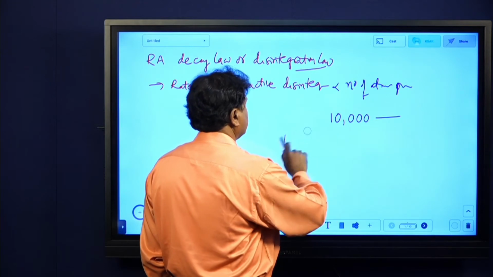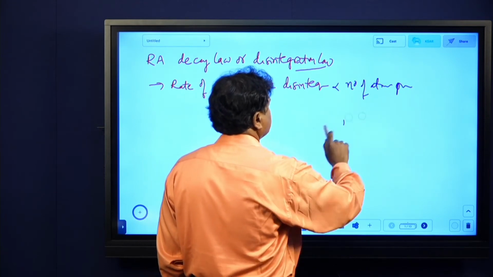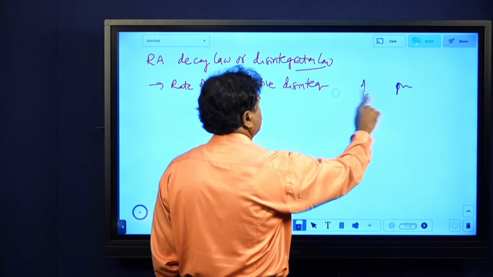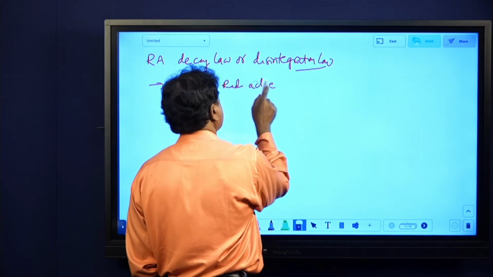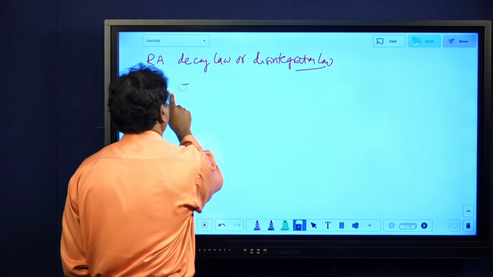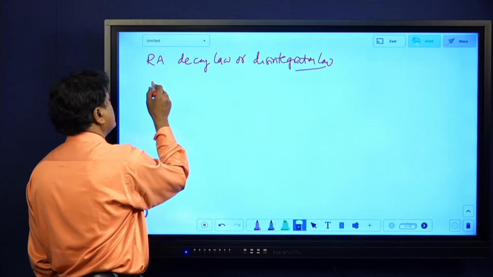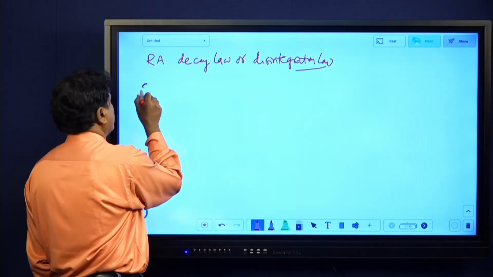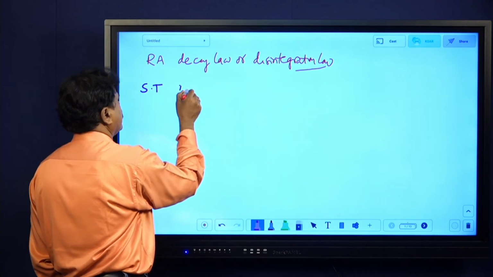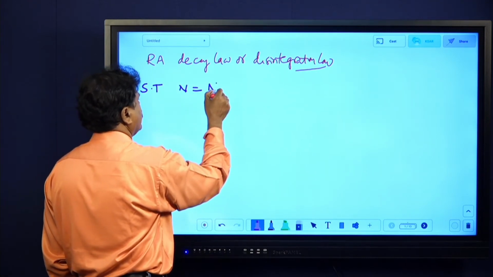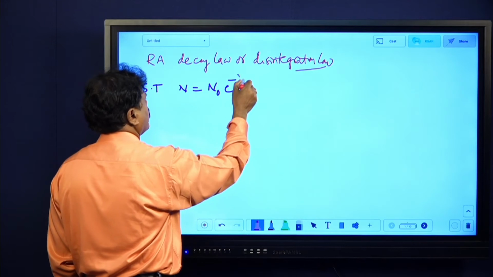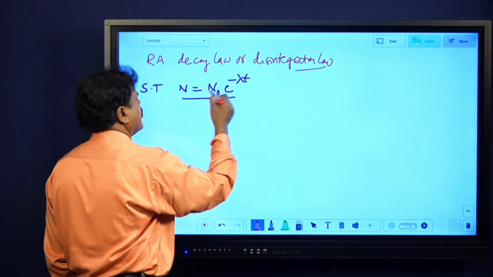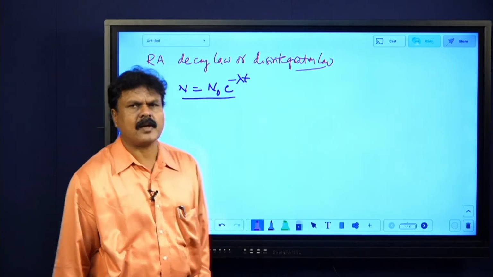I hope you are getting it. So that is the statement. They will always ask that statement, and you also have to do the derivation and show that n equals n naught into e power minus lambda t. n equals n naught into e power minus lambda t.